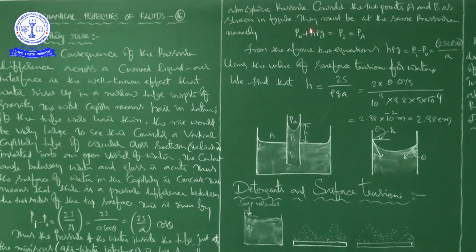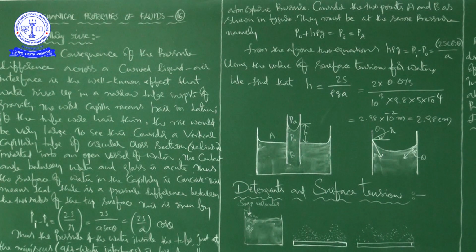Here rho is the density of water, and H is the capillary rise, the height of the water.